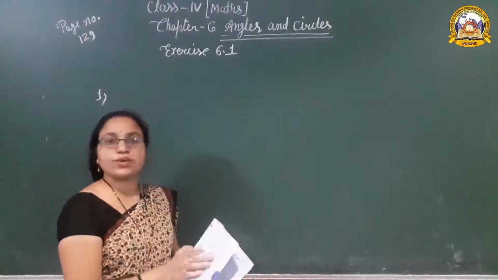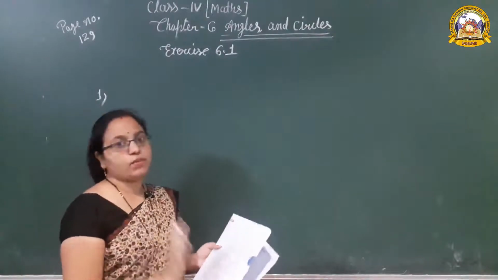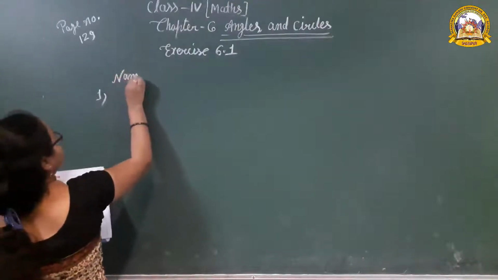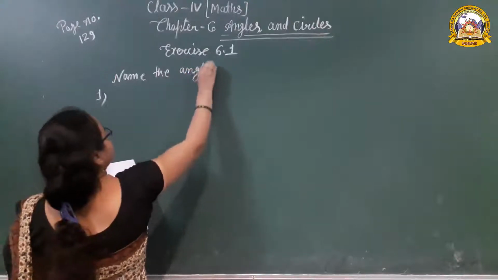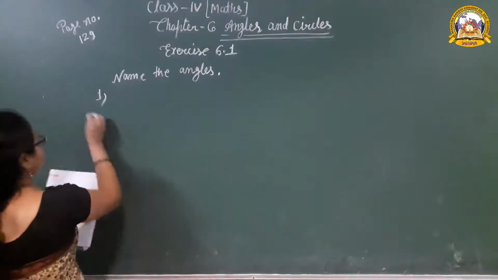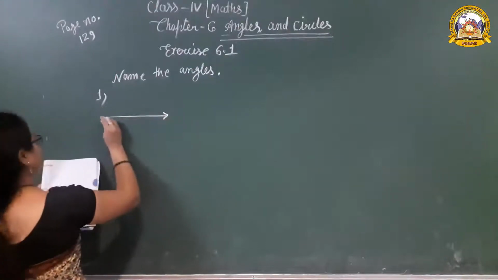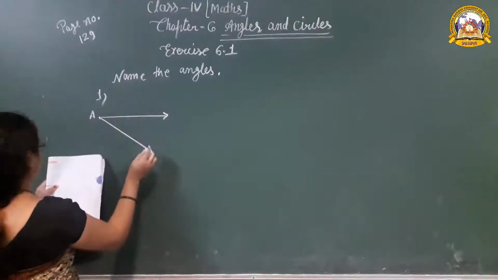Already some angles are shown here, and in this exercise you just have to write the names of them. Name the angles. What is the first angle? Two rays are there. They meet at which point? A. Which two rays?